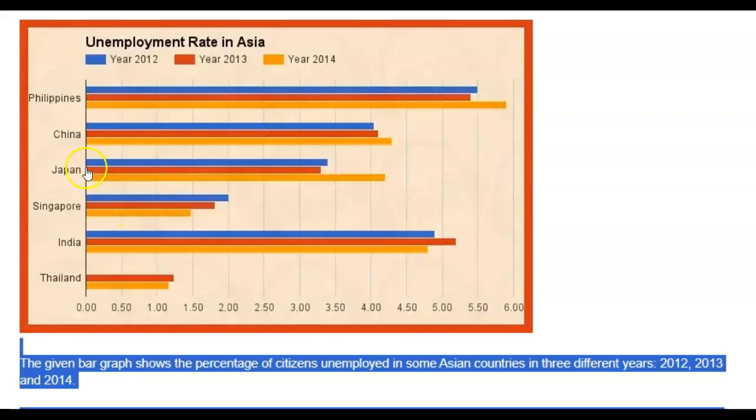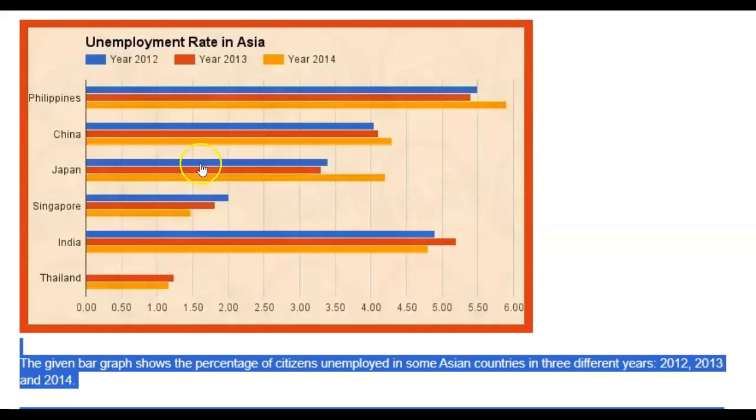And when you talk about that paragraph, Japan, Singapore, and Thailand, you don't necessarily have to do it in that order. What you might want to do is you might want to start talking about Thailand, okay, which is really interesting because, again, there's no data for 2012. And you can say that it had the lowest unemployment, okay. You could say that second lowest was Singapore, whose unemployment rate went down over the 3 years from 2% to 1.75 and then just under 1.5 in the last year.